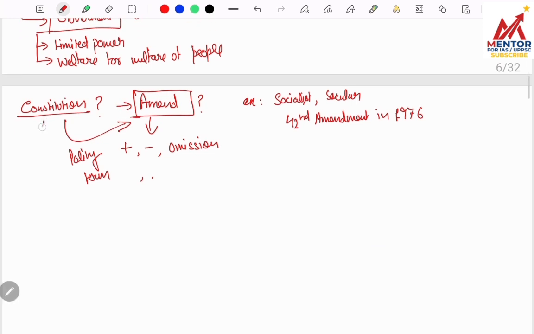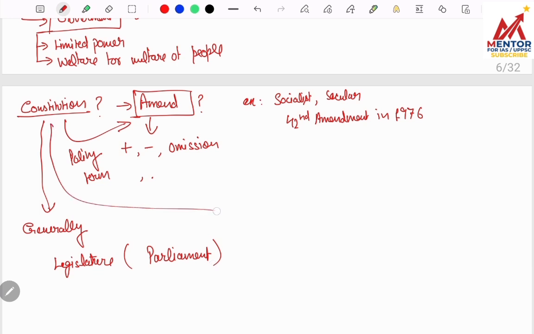So in formal sense, constitution is generally amended by our legislature. To be precise, that is parliament. But informally, it is changed by our constitutional courts. Constitutional courts means Supreme Court and High Courts.